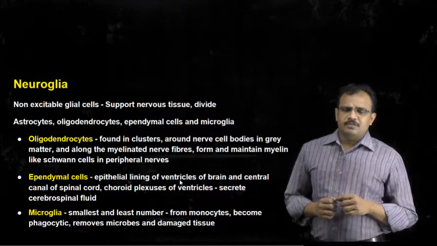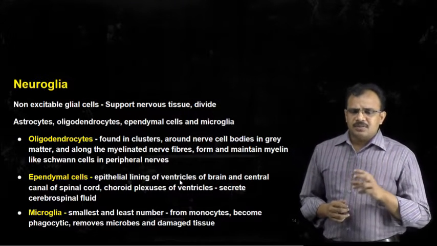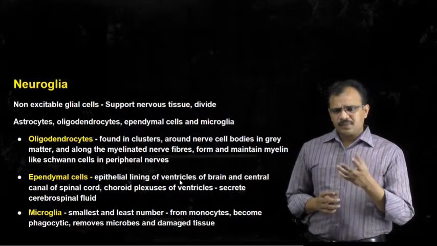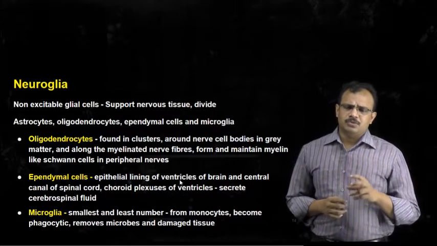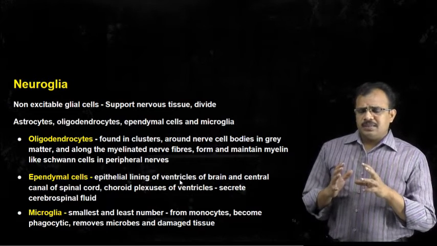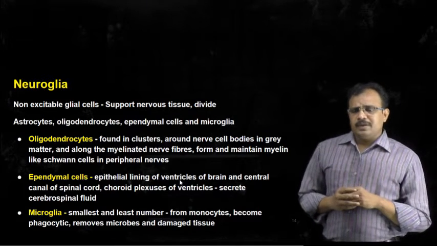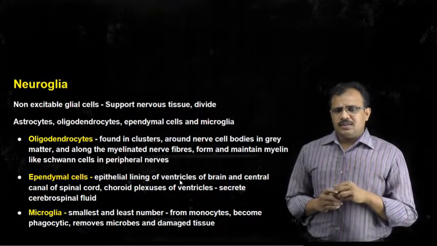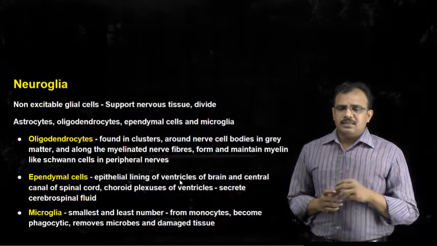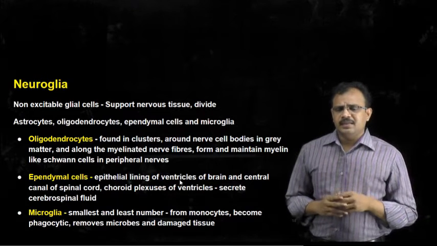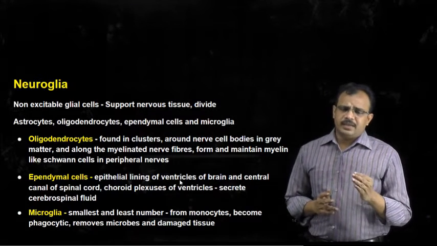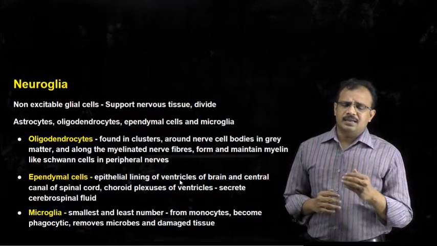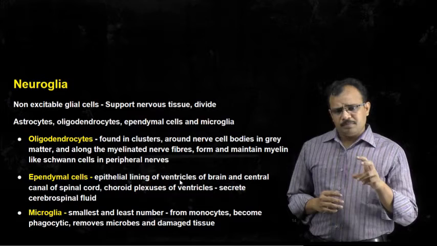Oligodendrocytes are generally found in clusters and are present around the nerve cell bodies, especially in the gray matter. They are also present along the axons of myelinated fibers, and they are essential for maintaining the myelin content in these regions, in the same way as Schwann cells regulate the myelin in the peripheral nerves.